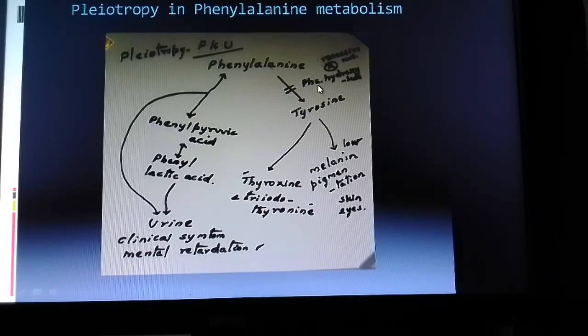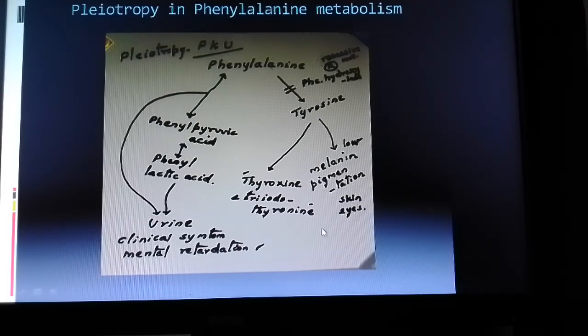Now this gene is not going to act directly on the genes responsible for the production of these enzymes. Simply, it prevents the formation of the precursor for the further steps of the metabolism.